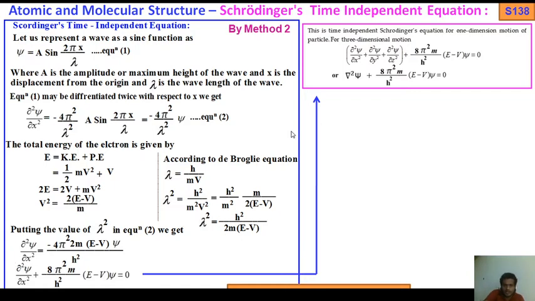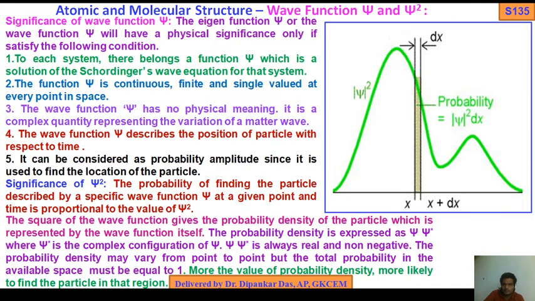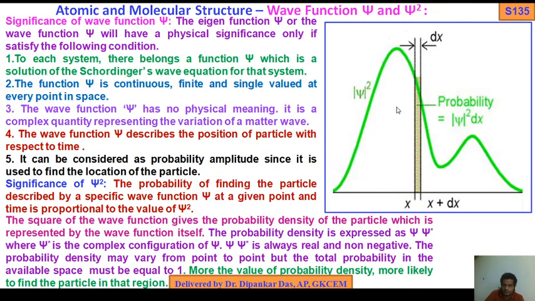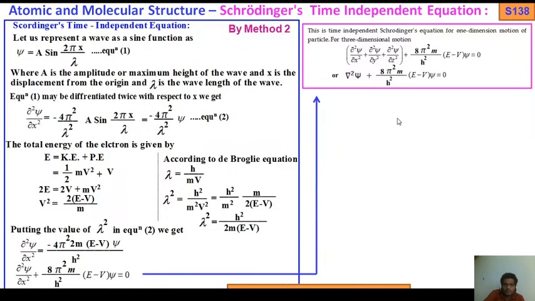As you know, amplitude is the maximum height of the wave. So a is the amplitude or maximum height of the wave, x is the displacement from the origin, and lambda is the wavelength of the wave.